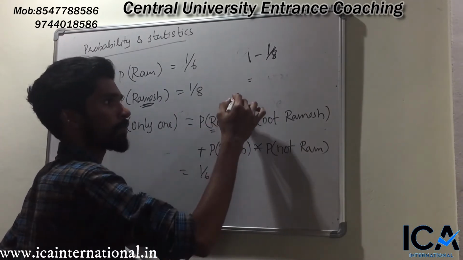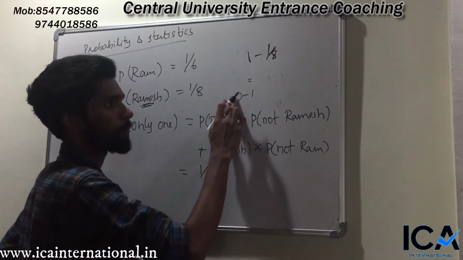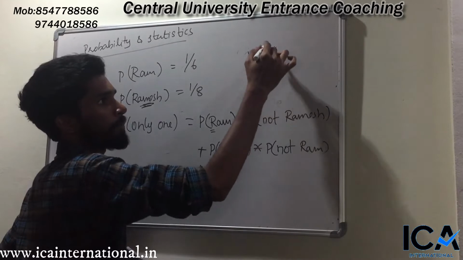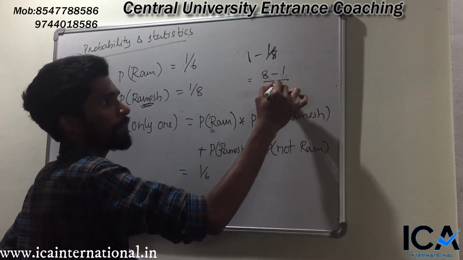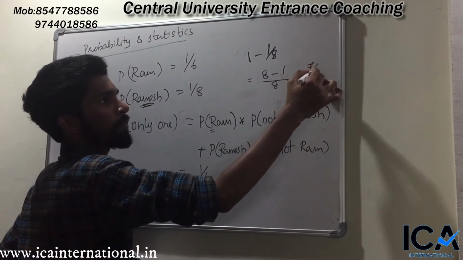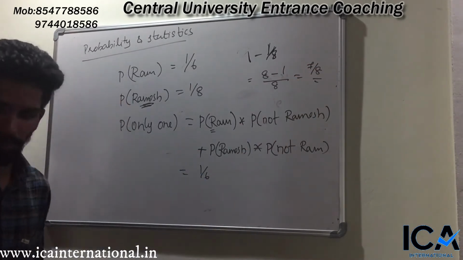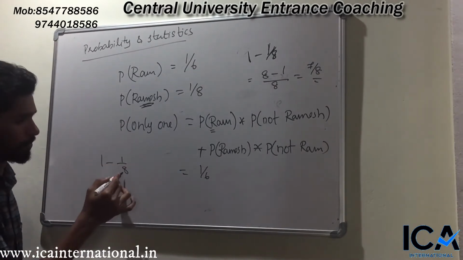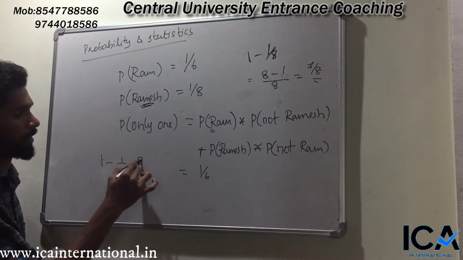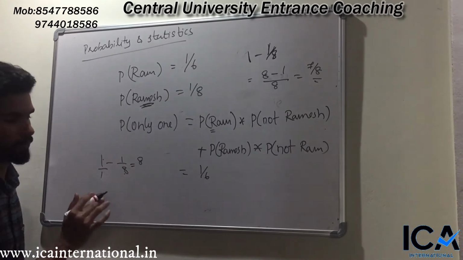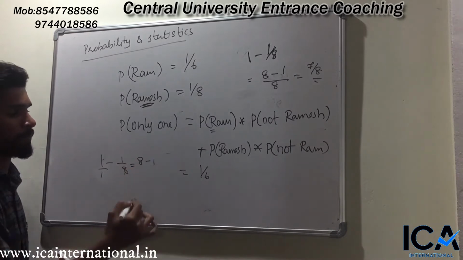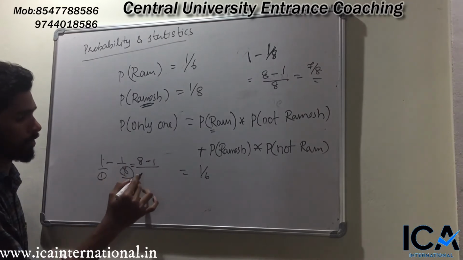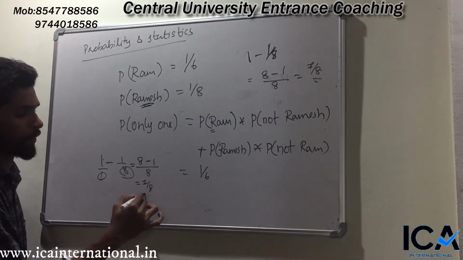Because probability is always given within the range of 0 to 1. So 1 minus 1 by 8 is equal to 8 minus 1 divided by 8, which is 7 by 8. How to do 1 minus 1 by 8? Cross multiplication. Multiply 8 with 1, which is 8. Then, assuming the other is 1, 1 into 1. Subtract it, put the operator here, then divide by denominator into denominator. It is 7 by 8.